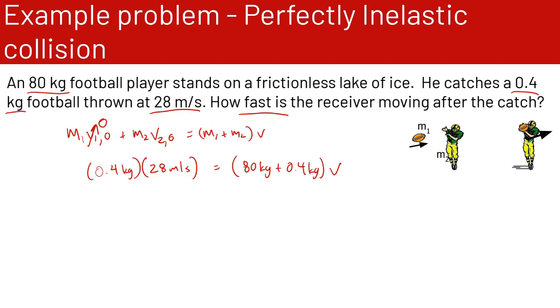Okay, so 0.4 times 28 is 11.2 kilogram meters per second, and that's equal to 80.4 kilograms times v. So divide both sides by 80.4 kilograms, and we end up with a velocity of 0.14 meters per second. So the football player won't be moving very fast, but he'll be moving just a little bit once he catches that football.